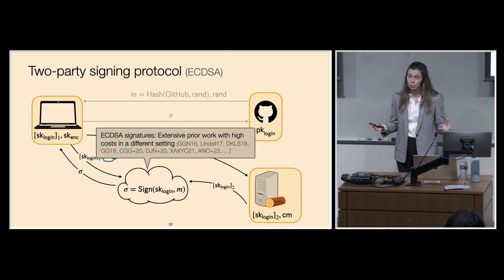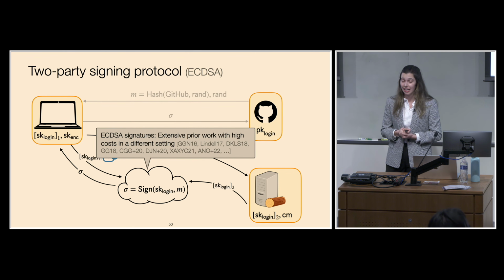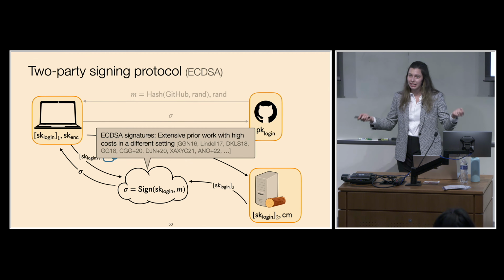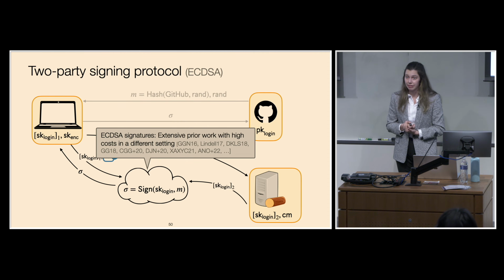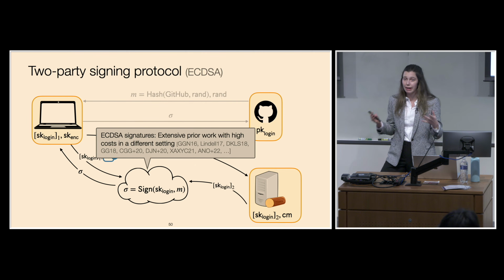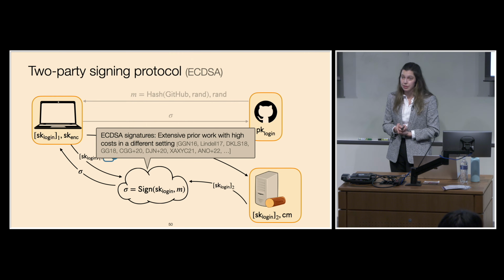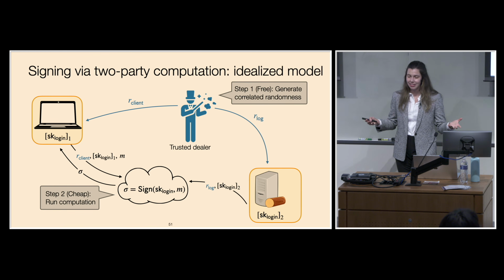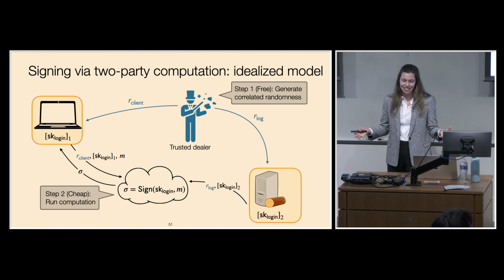And there's been substantial prior work on doing threshold signing in ECDSA, so when the key is split between two parties. But this work has relatively high communication and computation costs because it's in a slightly different setting than ours. And so we thought about whether we could take advantage of the particular system setting that we're in in order to reduce the associated costs. So we returned to two-party computation as it exists in a generic setting.